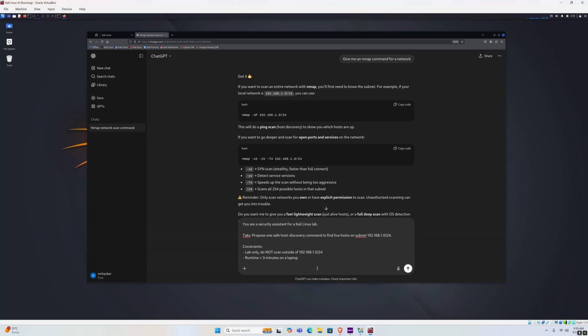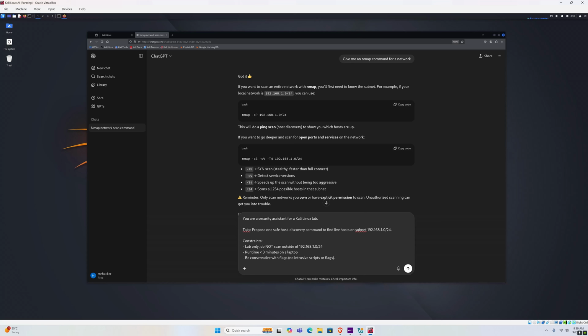Now, usually, since this is just a host discovery command on a local network, it will finish quite fast, ideally in less than 10 seconds, but we still want to give it constraints for any other commands that we might run later. Let's also type: be conservative with flags, so no intrusive scripts or flags.